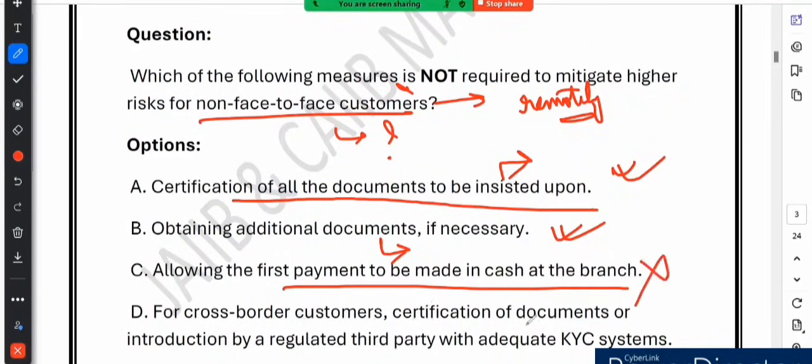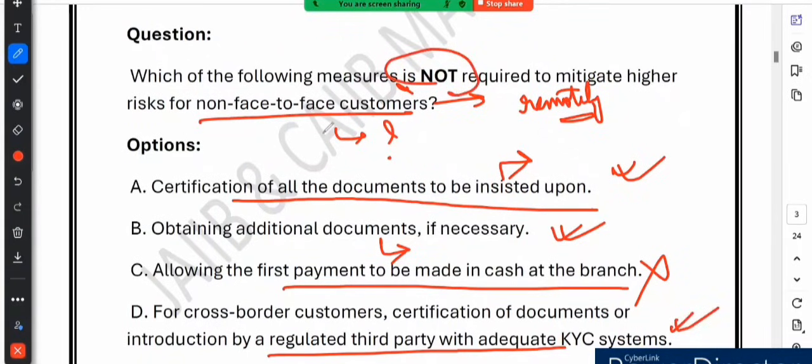For cross-border customers, certification of documents or introduction by a regulated third party with adequate KYC system. So this is a must, because for customers outside the country, their documents should be certified by a trusted and regulated third party. It is like having a referee who vouches for their identity. So this is correct. So the question was, which is not required to mitigate higher risk for non-face-to-face customers? So option number C is not required, right?